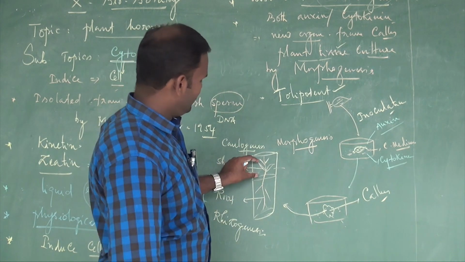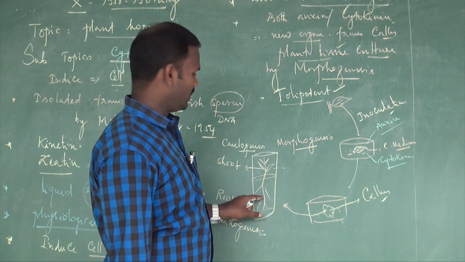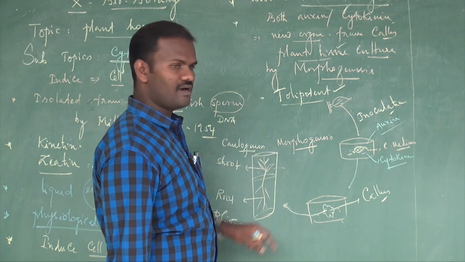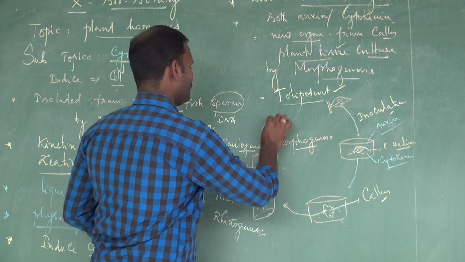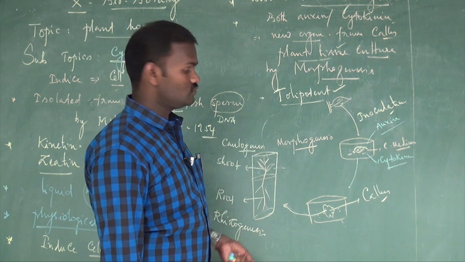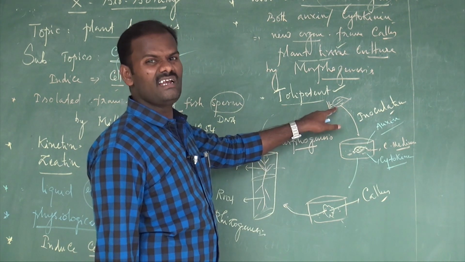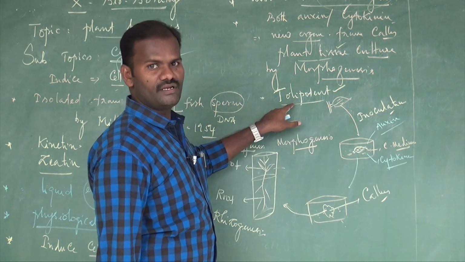As a result, plantlets appear. New roots appear by the process of morphogenesis, and finally they develop into an entire organism. So the entire organism is developed from a single organ or living tissue. That is the totipotency concept.